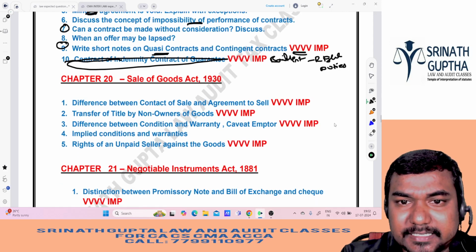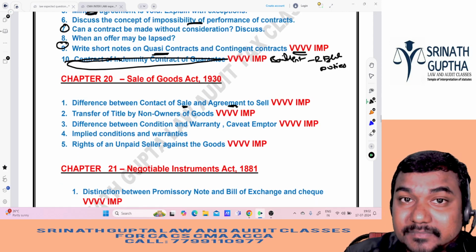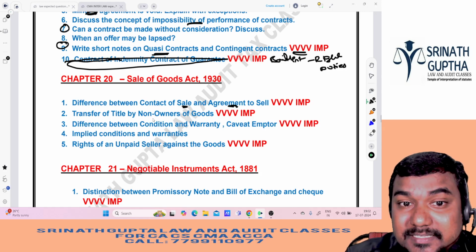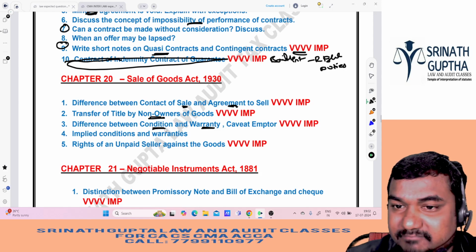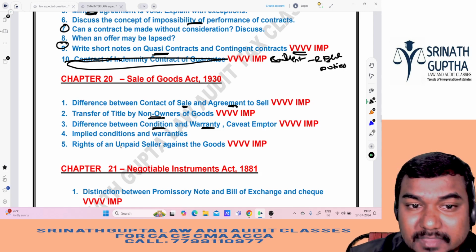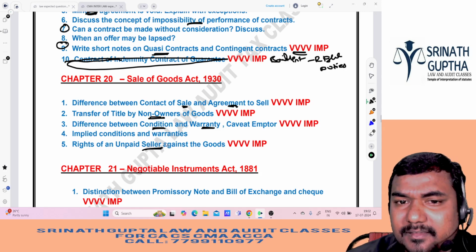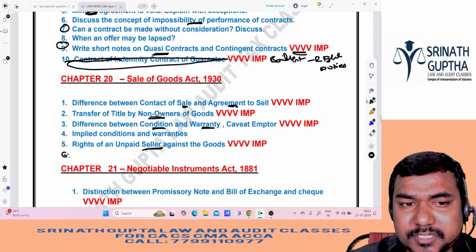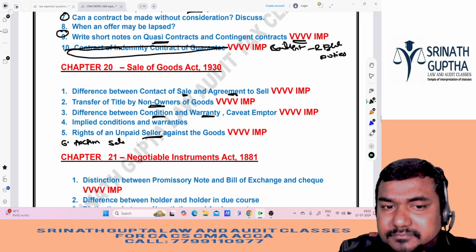And from the Sale of Goods Act, contract of sale versus agreement to sell, very important. And nemo dat quod non habet, sale by non-owners, very important. Warranty and conditions, we can expect, sir. And implied conditions, implied warranties. Rights of unpaid seller, also very important. Still, if you want one more question, auction sale, we can expect. Auction also we can expect, but not that much important.